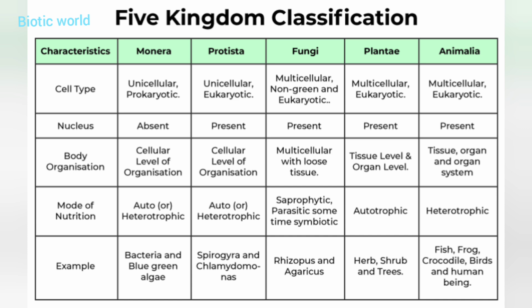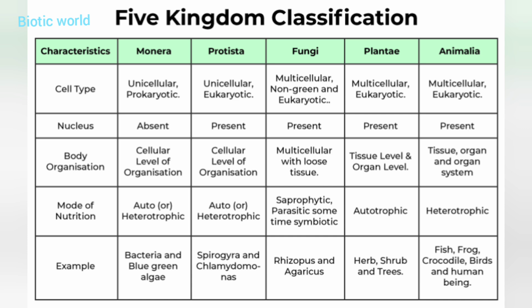The five kingdom classification was proposed by Robert Whittaker in 1969. It is a very important fact to learn and save for the future, for exams and any other knowledgeable quiz or mock test. You can get it there. Five kingdoms are included in this classification, as we have studied.